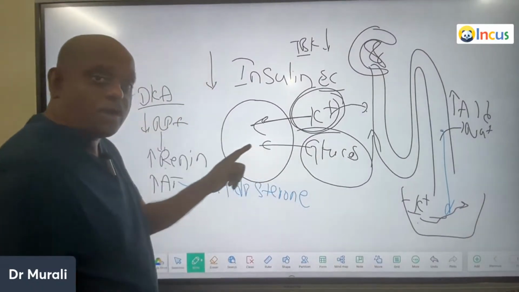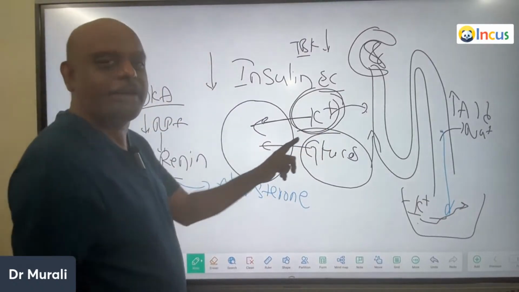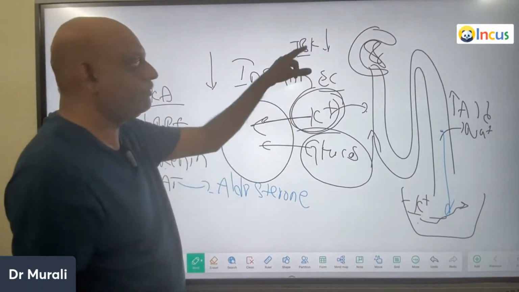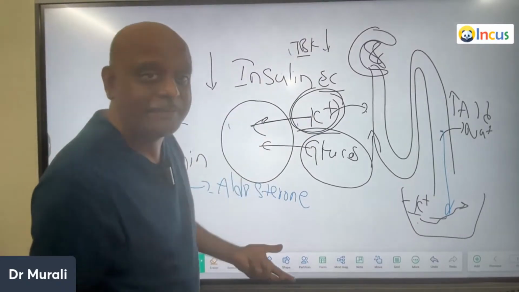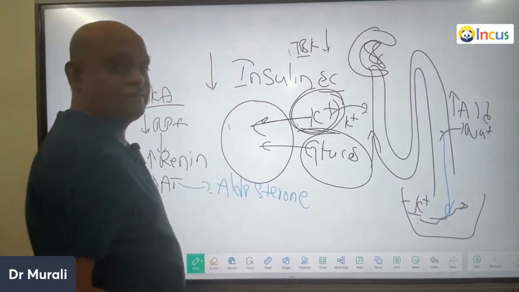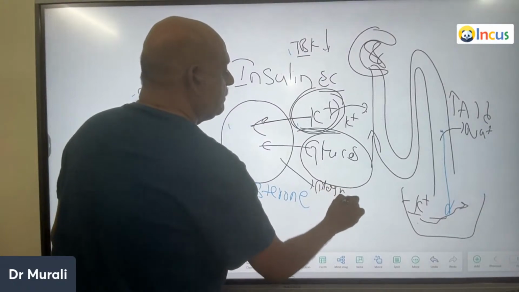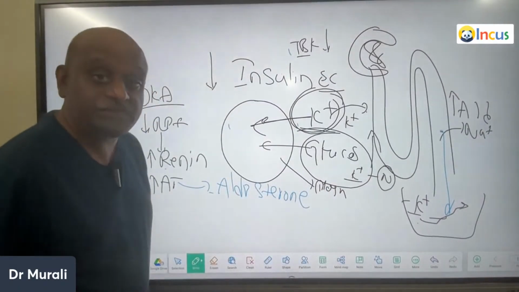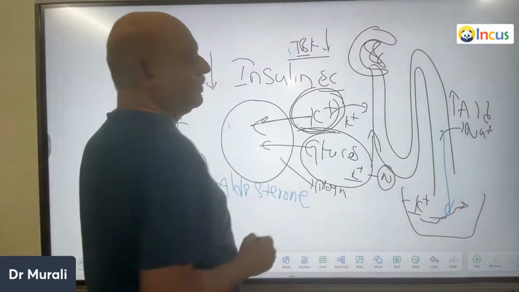If the insulin is not available in diabetic ketoacidosis to move even that little potassium, what will happen, doctor? Potassium remains outside the cell. Typically, when you take out a plasma sample for potassium, it may show normal when a patient of DKA presents, but actually his total body potassium levels are low.